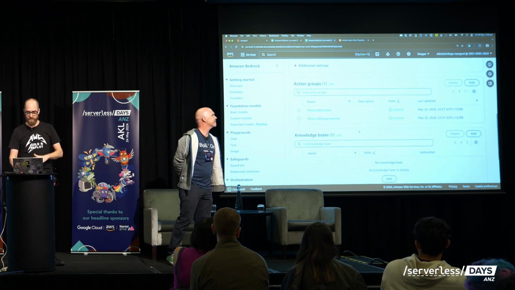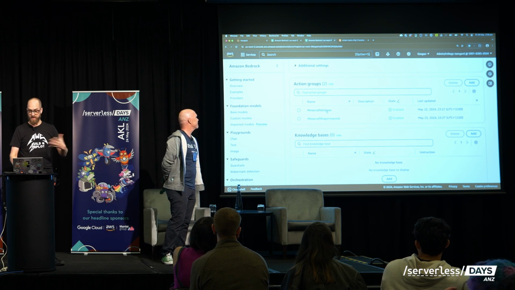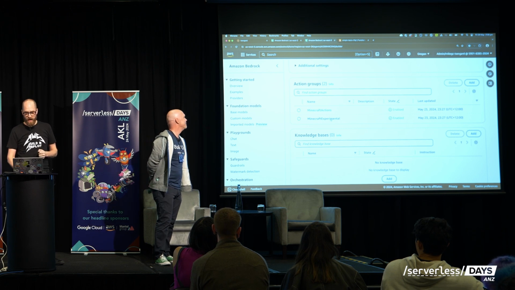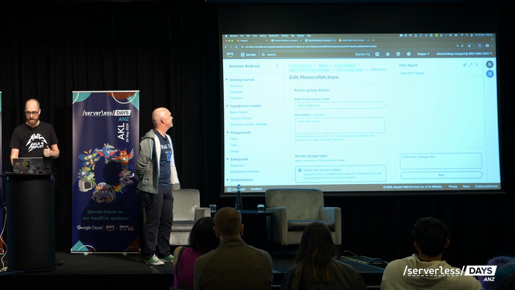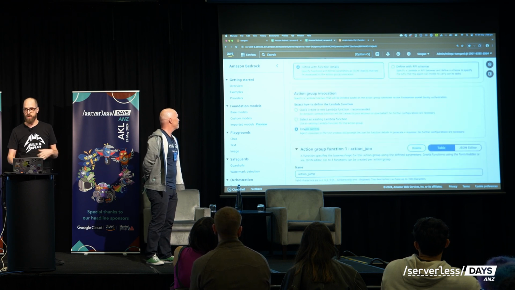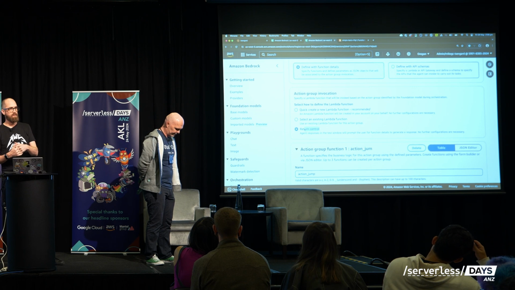And then we've got action groups. We've got a couple of different ones here: Actions, Minecraft actions, and experimental. Ooh, we'll have a look at that. Inside of Minecraft actions, this group is actually set up with something called return control. So this is where we don't actually have Lambda functions involved.